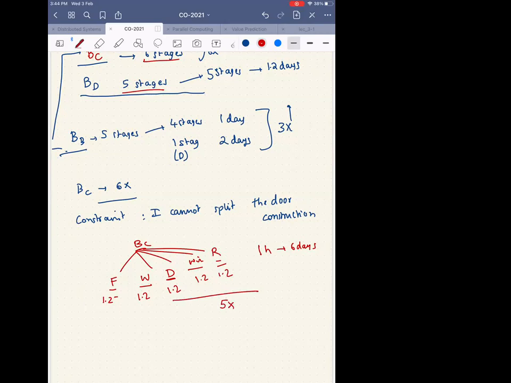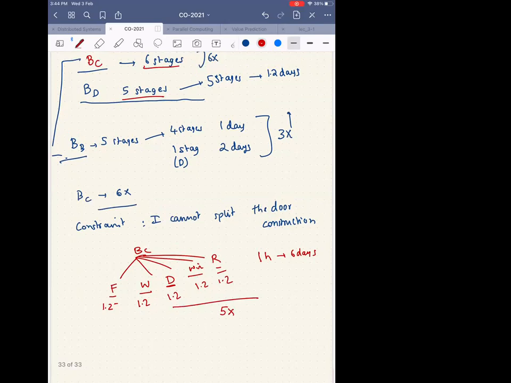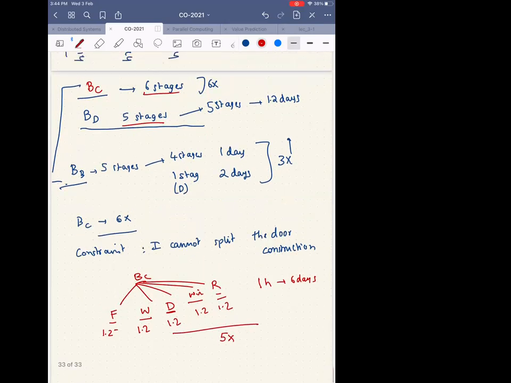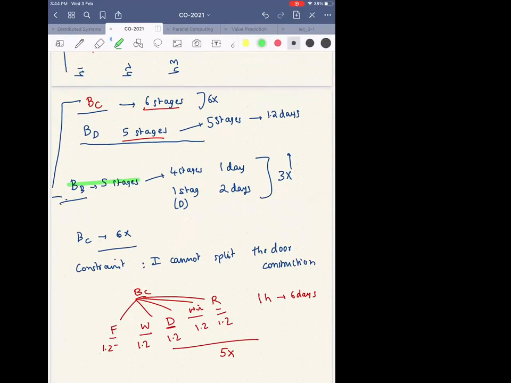I'm stressing this because it is important. Builder B has 5 stages. Builder D also has 5 stages, but Builder B has a speed up of 3x, and D has 5x. What is different? We didn't change the number of stages. Of course, Builder C got 6x because he increased the number of stages from 5 stages to 6 stages.